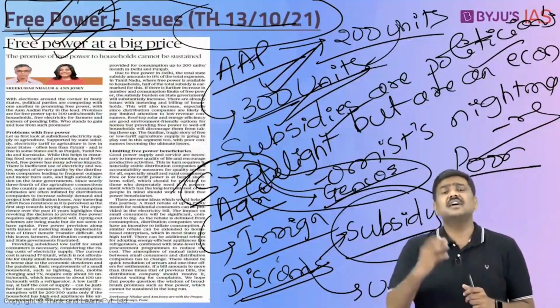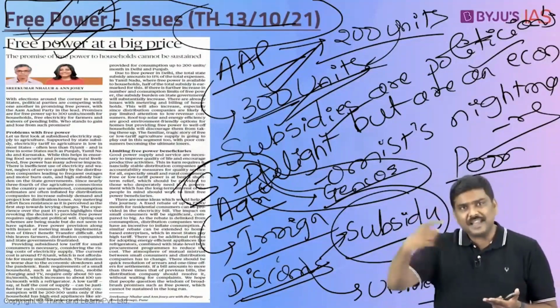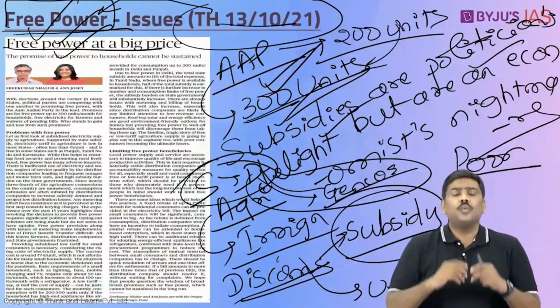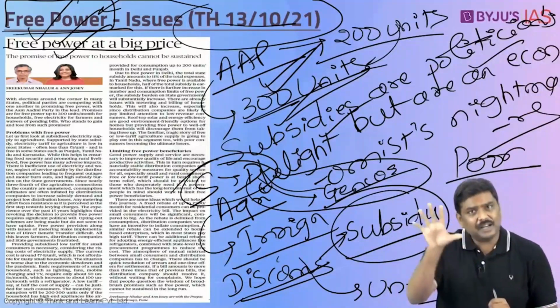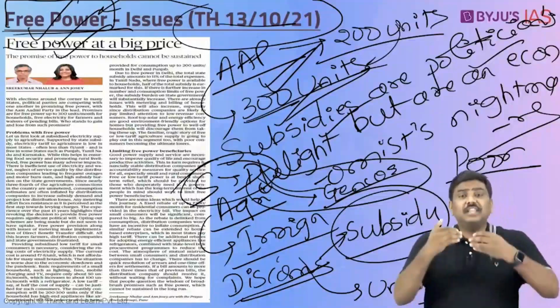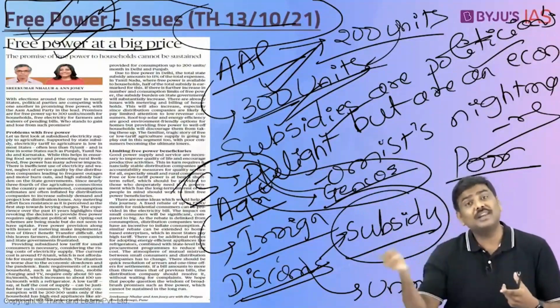So what is the way forward then? The article says some of the measures that could be taken are: one, rather than providing subsidized electricity to households, either at cheaper cost or no cost at all, why don't we provide a certain amount of incentive to the households? For example, let's assume the poor households are identified, and these households are paid, let's say, 200 rupees every month, which they can use to pay for the electricity they consume. Don't you think that is a better utilization of the subsidy amount?